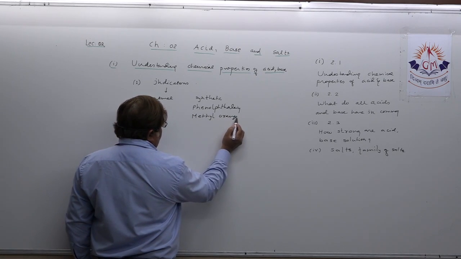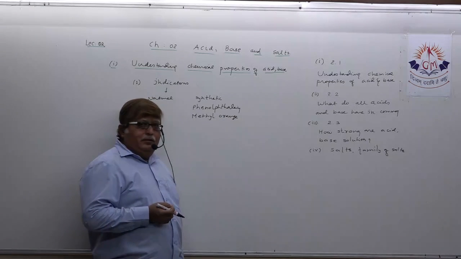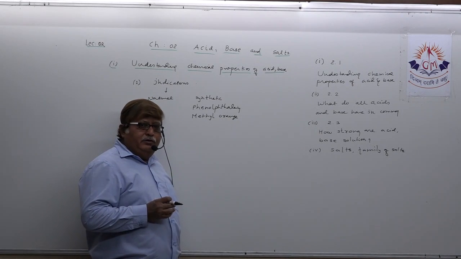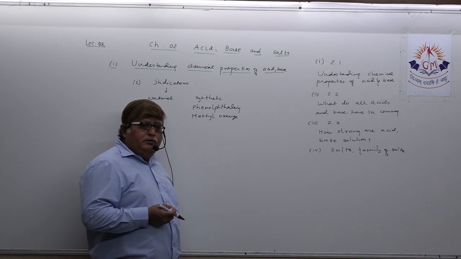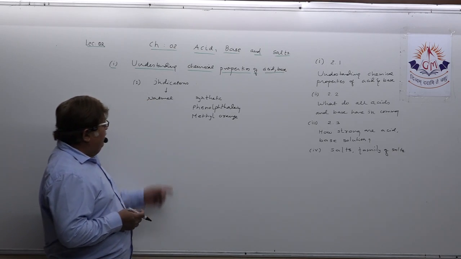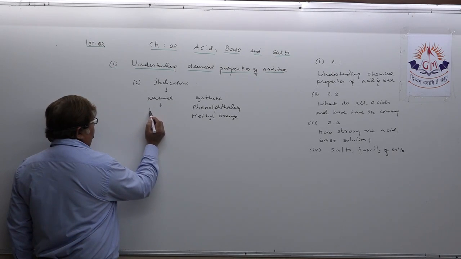These two indicators also show a particular color change with acid and base. They are actually prepared in the laboratory, so they are called synthetic indicators. So natural indicators are litmus solution, as you all know.